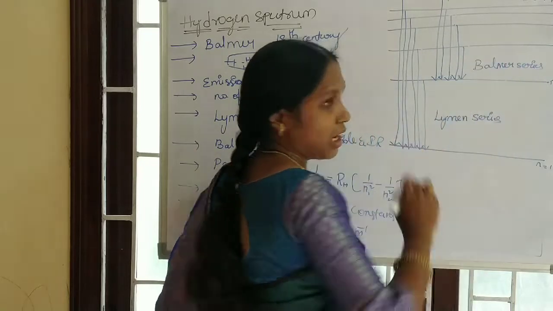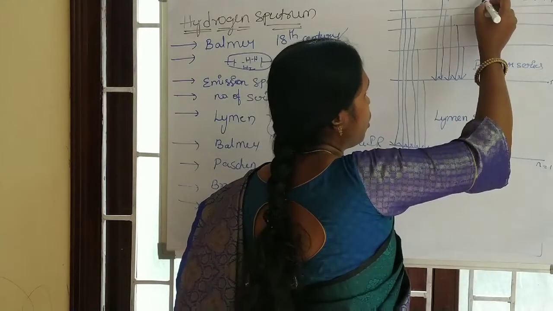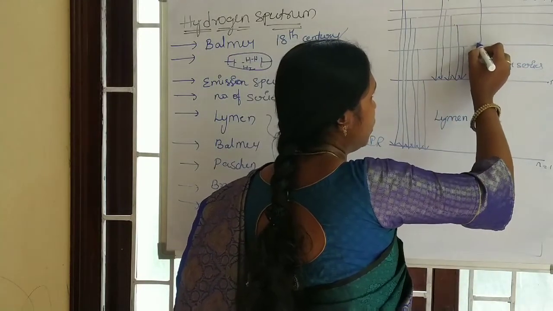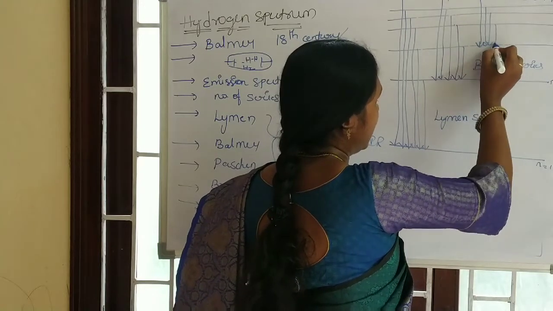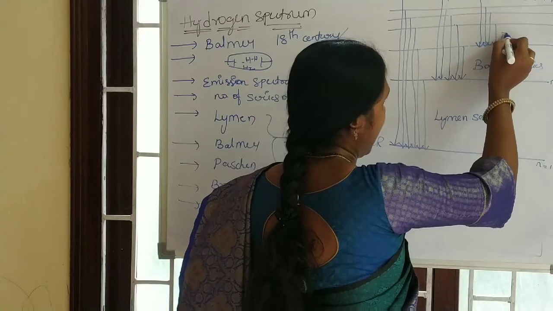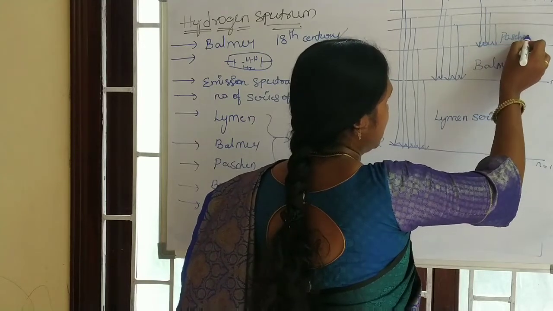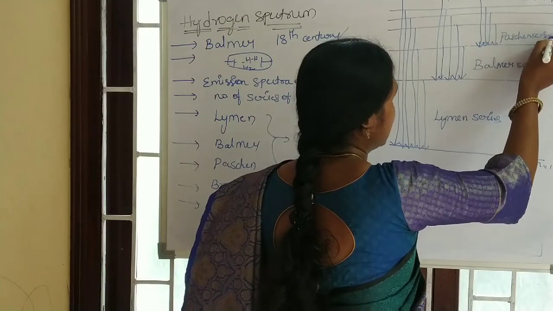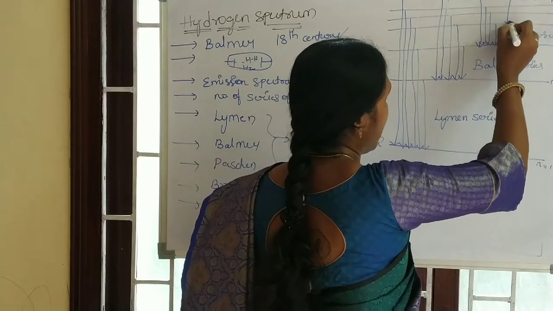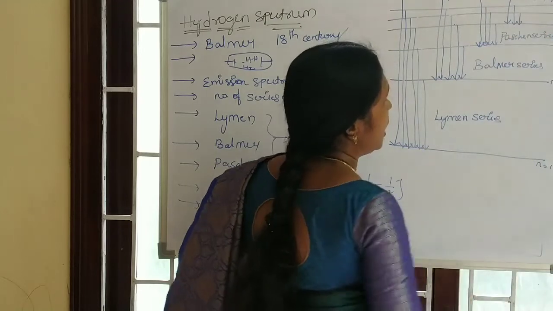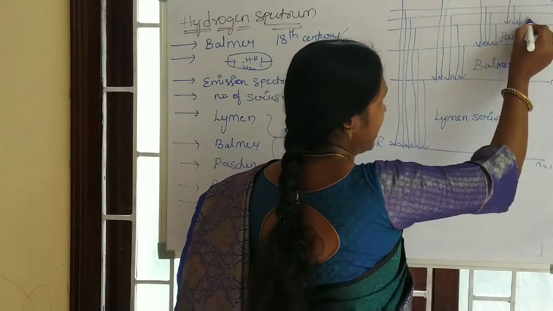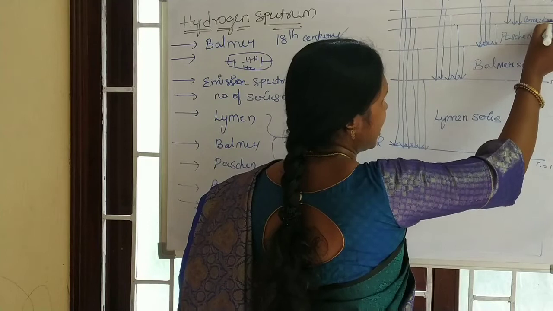And if an electron is dropping from a higher energy state to the third energy level, that series is known as the Paschen series. If an electron is dropping from a higher energy state to the fourth energy level, that is known as the Brackett series.